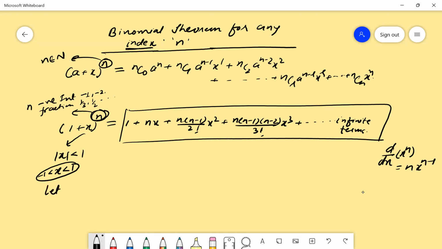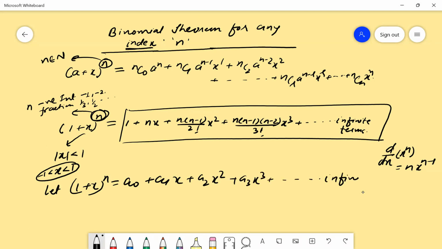Let us suppose (1 plus x) to the power n is equal to a0 plus a1x plus a2x squared plus a3x cube, and so on up to infinite terms. So what we have done, we have just taken the coefficients like a0, a1, a2, a3, and we have taken all the powers of the variable, infinite terms.